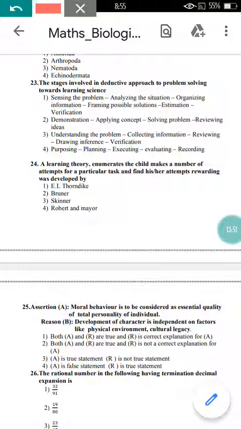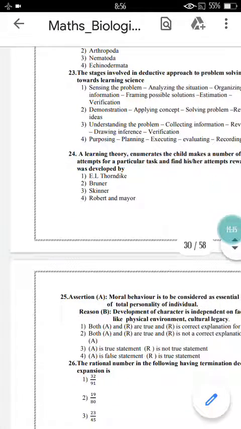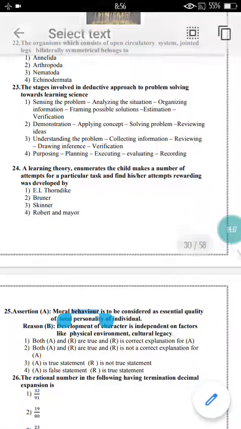Now come to question number 23 here. The stages involved in the deductive approach to problem solving towards learning science is, actually in problem solving the stages start from understanding itself. So the correct option for this will be understanding the problem, collecting information, reviewing and drawing inference, and verifying the answer. So option 3 here is correct for this question.